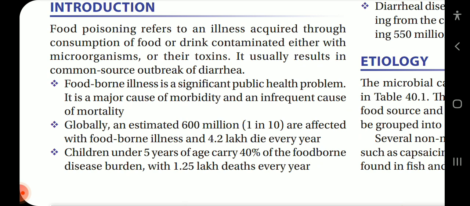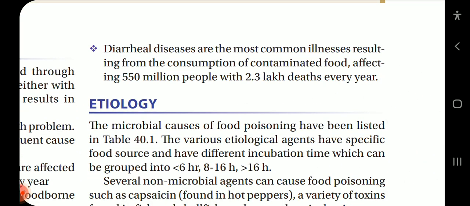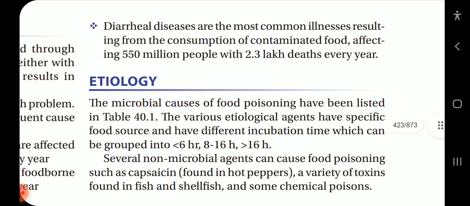Globally, an estimated 600 million, 1 in 10, are affected with foodborne illnesses and 4.2 lakh die every year. Children under 5 years of age carry 40% of the foodborne disease burden with 1.25 lakh deaths every year. Diarrheal diseases are the most common illnesses resulting from the consumption of contaminated food, affecting 550 million people with 2.3 lakh deaths every year.